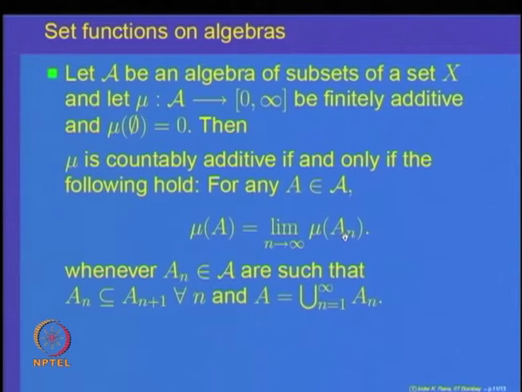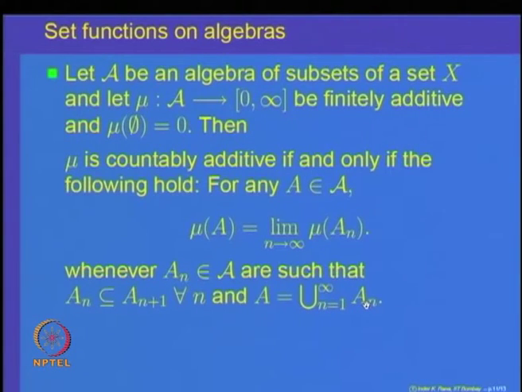What are A n's? Whenever A n is a sequence of sets in the algebra which is increasing, so A n is a subset of A n plus 1 for every n. That means A n's are an increasing sequence of sets in the algebra, and A is the union of all these sets A n.